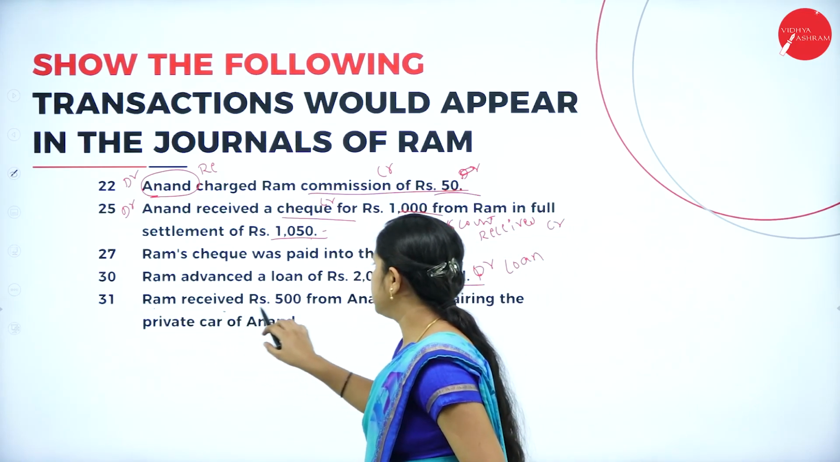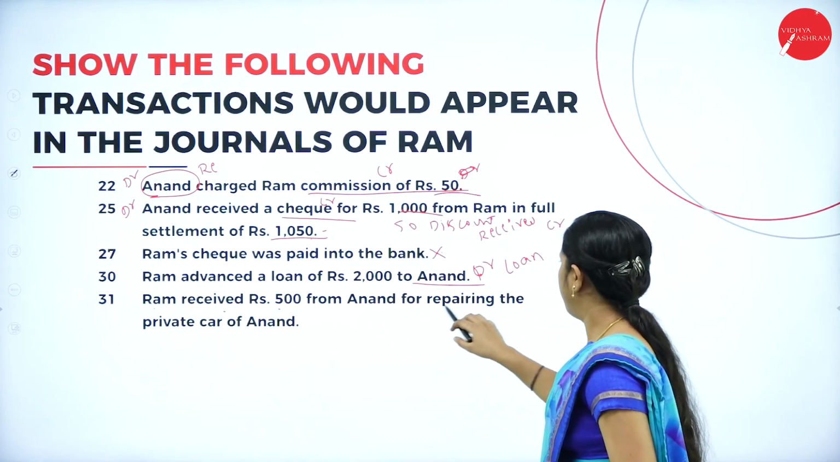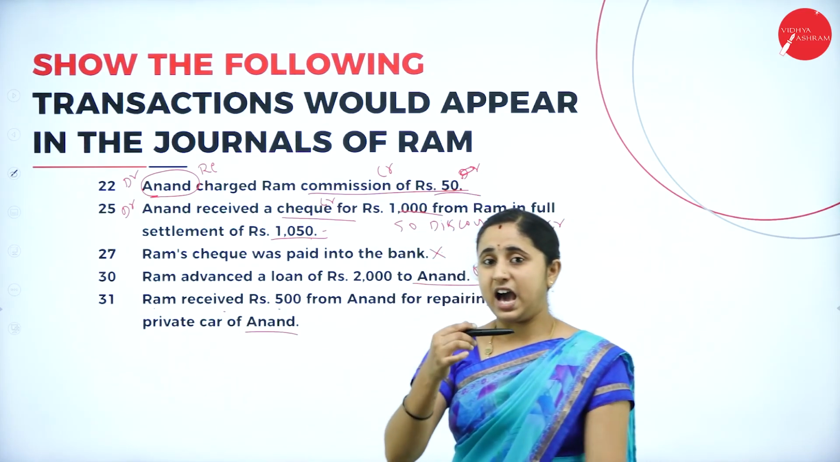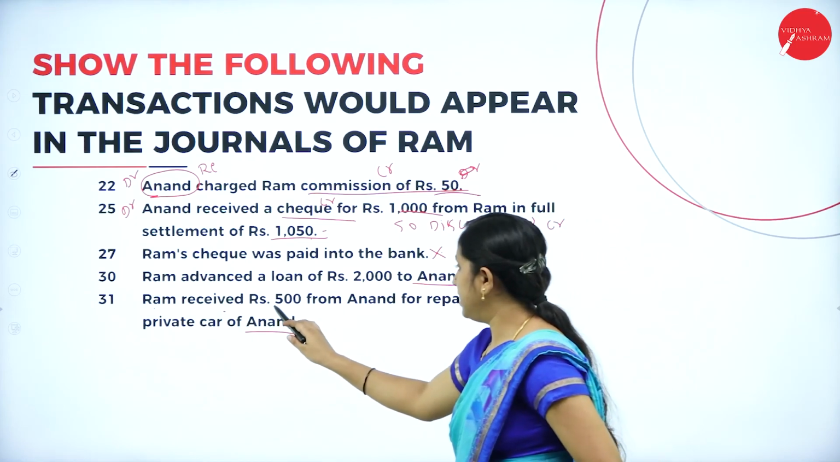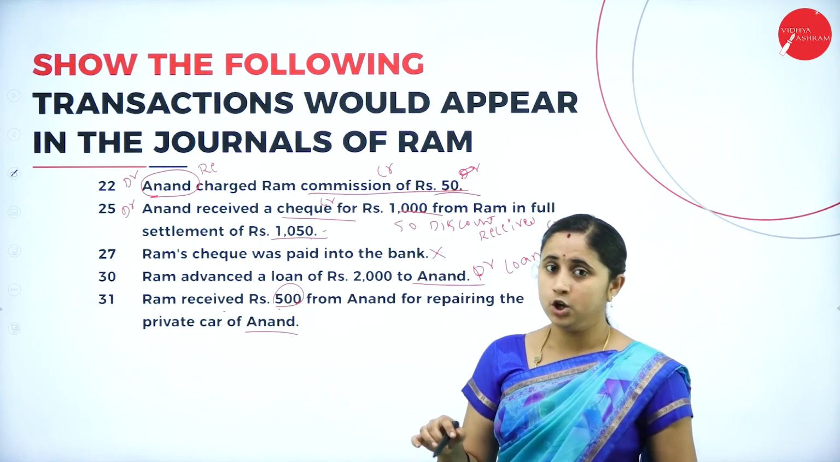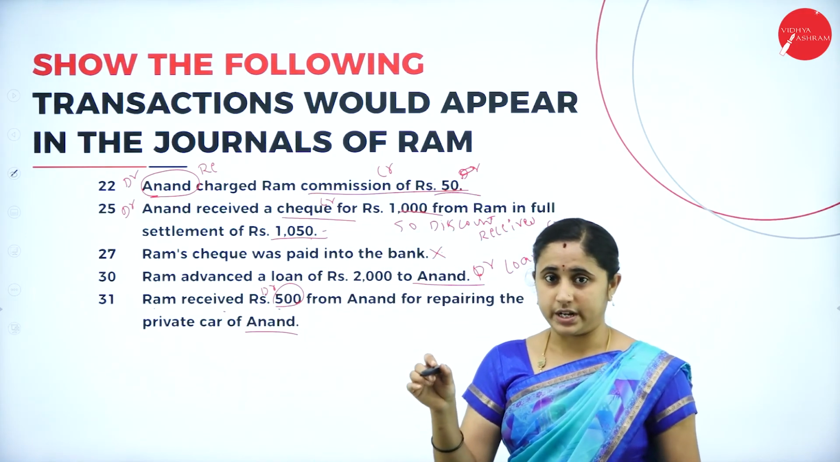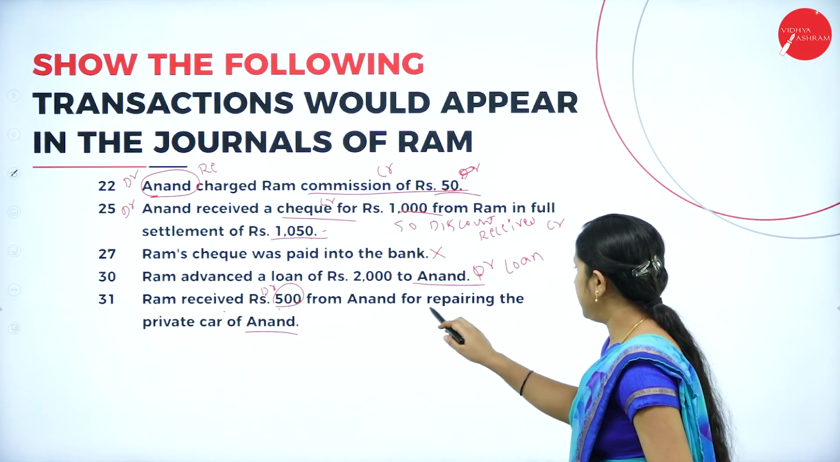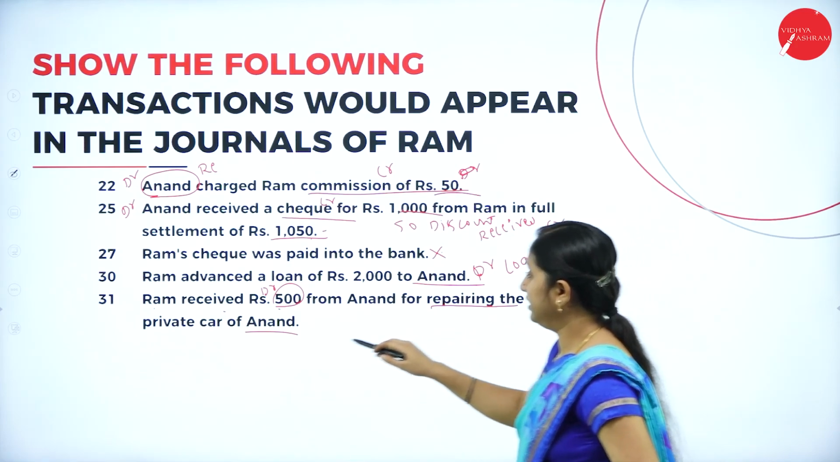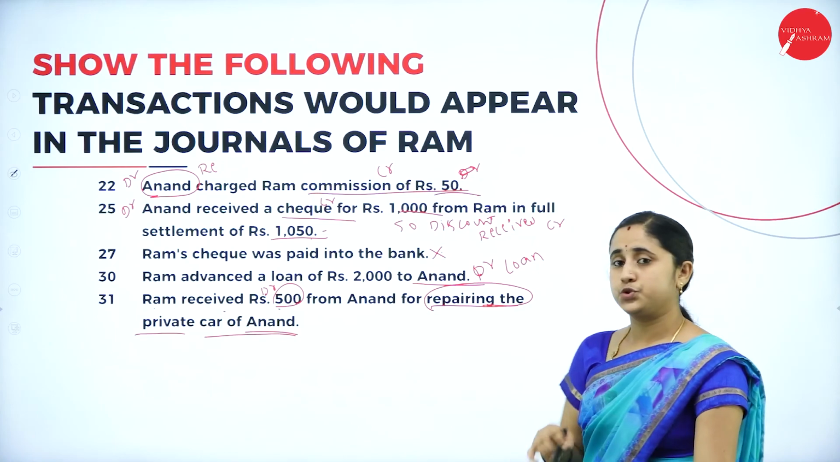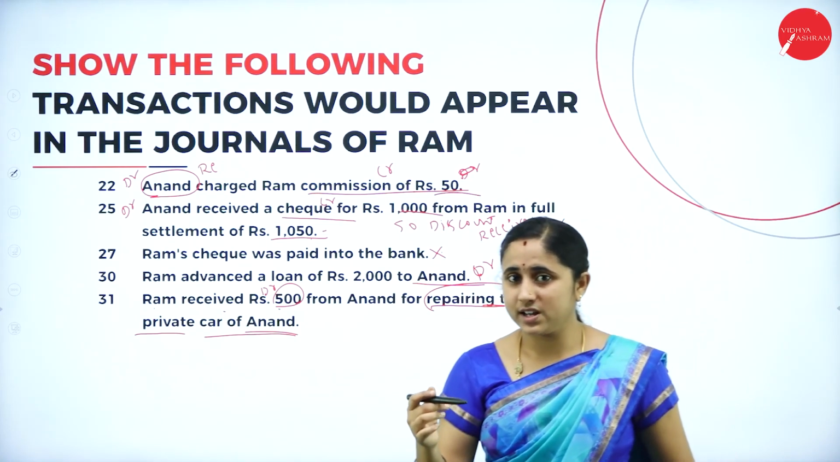Next, Ram received 500 from Anand for repairing the private car of Anand. That means Ram is receiving rupees 500. That is cash coming in. So you need to debit the cash account debtor to, you are receiving cash through repairing the private car of Anand. That means from repairs. So cash account debtor to repairs account.